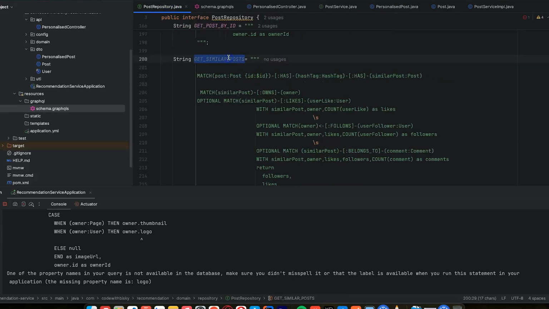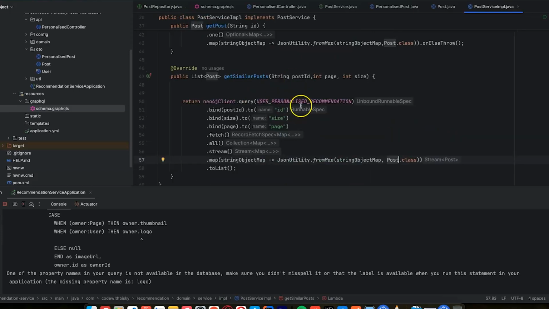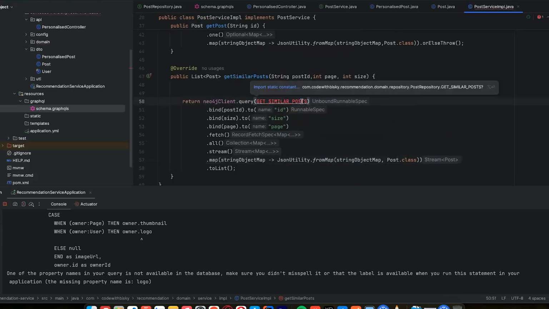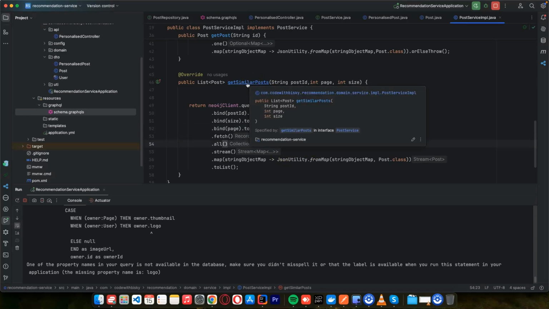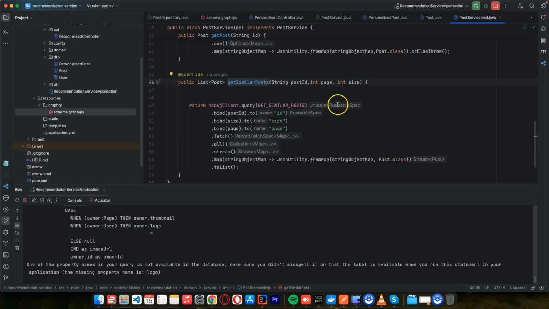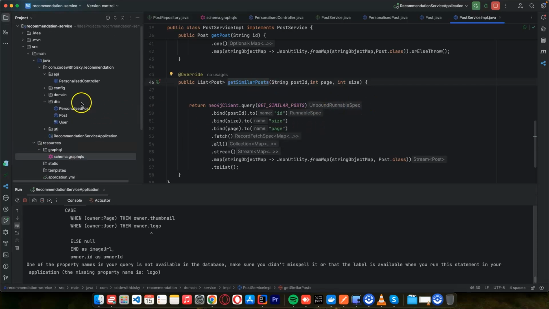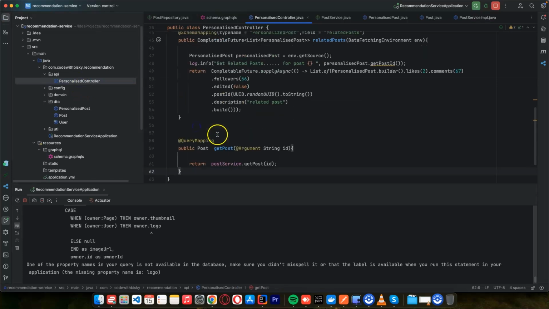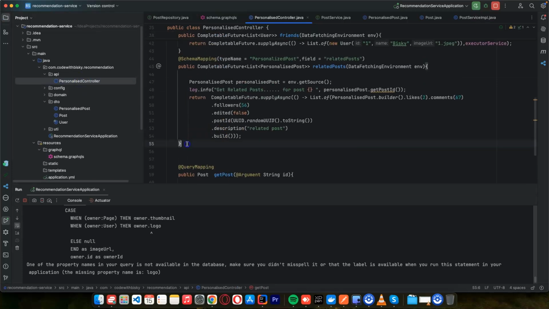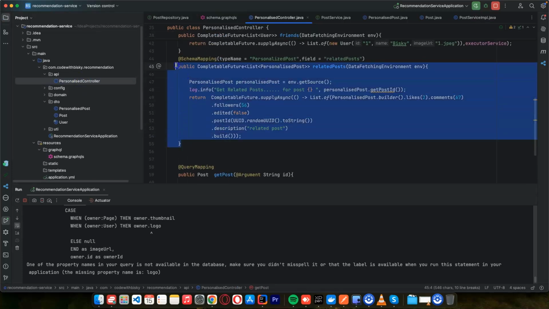So let's copy this one because we want to replace this. We just copied everything, but we want to use this cipher query to get the similar post. That's where we put our implementation for that. So what we need to do now, this is similar posts, get similar posts. We need now to edit in our controller in here. So what we did previously was personalized posting.